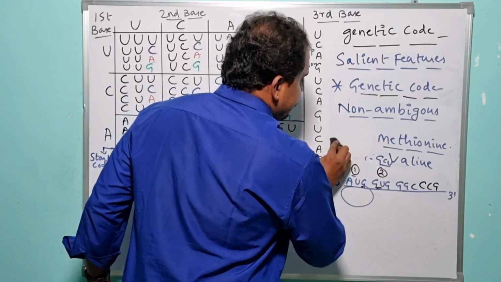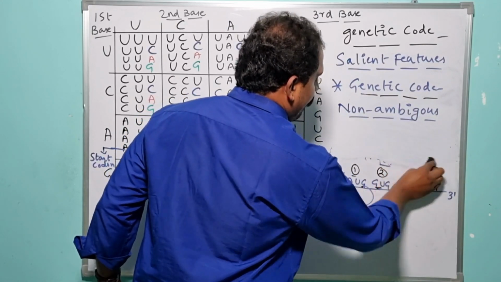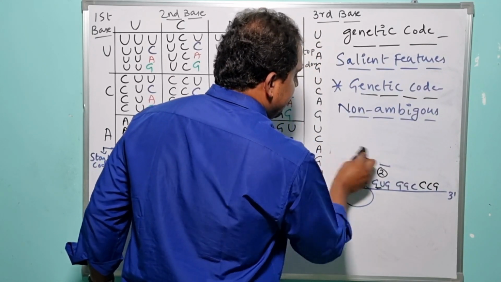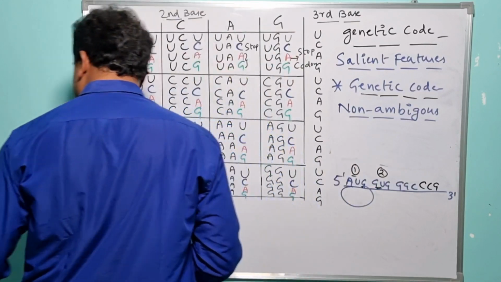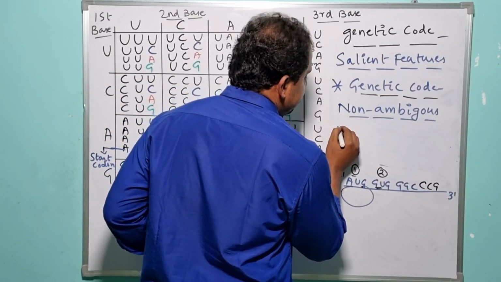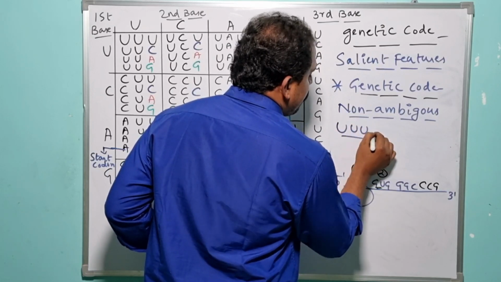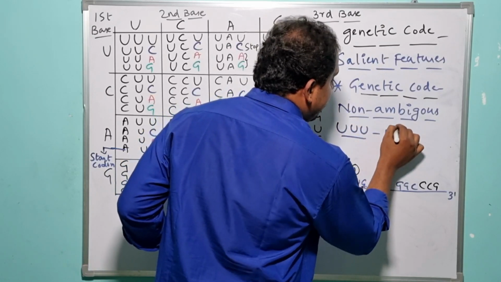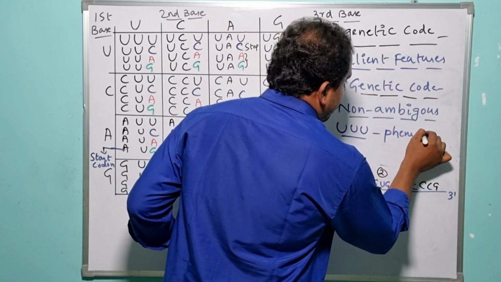Under in vitro conditions, if we consider under natural conditions the specific UUU codon, it encodes the phenylalanine amino acid, right?